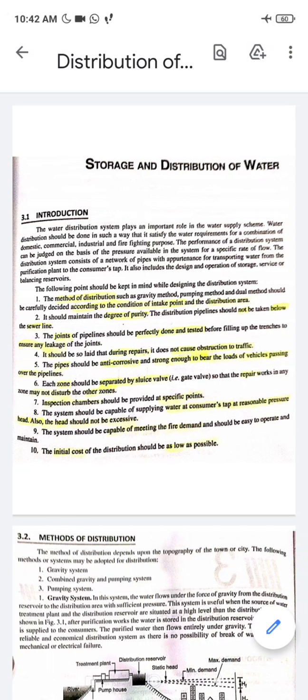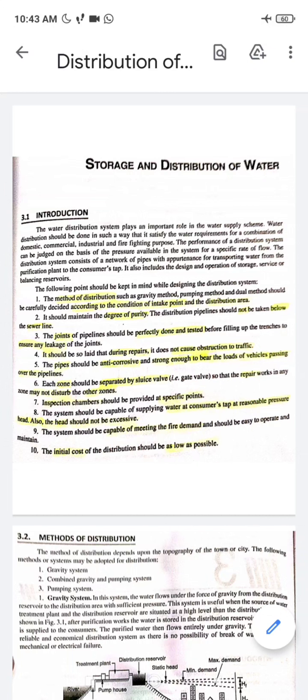The next point is the 9th point, the system should be capable of meeting the fire demand and should be easy to operate and maintain. In case of fire hazard, the water supply scheme always helps the fire fighting squad, and these locations from where the water can be drawn out are on the map of the water supply scheme, and also on the map of the fire department, and it should be convenient to use for the firefighters, right?